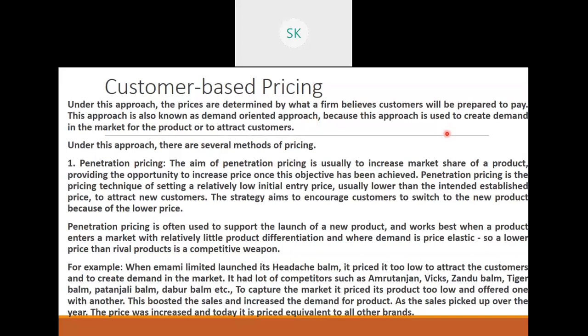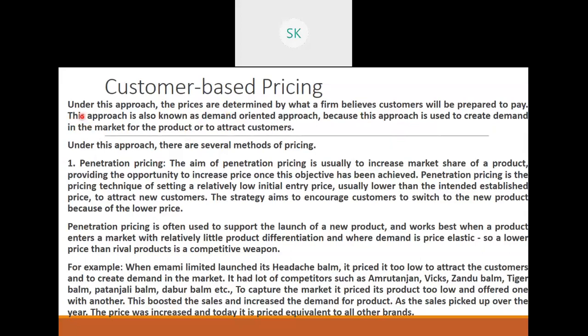If it is more than that, then you don't want to. If it is less than that, you are more than happy to buy the product. So this approach is known as the demand oriented approach, because it is used to create demand in the market for the product or to attract customers. So they usually follow this strategy to increase the demand in the market.